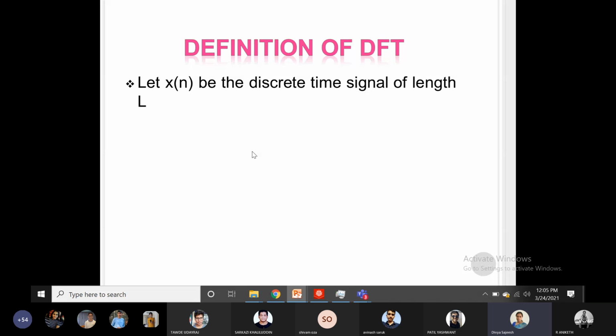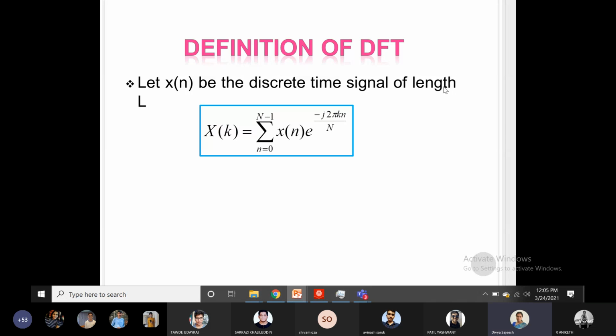So let x of n be the discrete time signal of length L. The DFT of the signal, X of k, is equal to the summation n equal to 0 to N minus 1 of x of n e raised to minus j 2 pi k n by N. Okay, so that capital N is the sampling frequency in the DTFT.